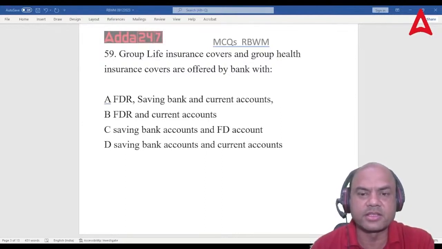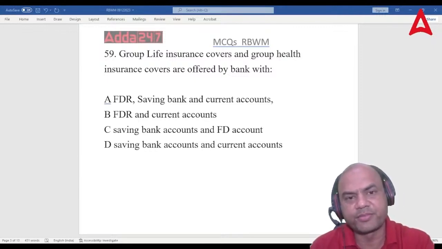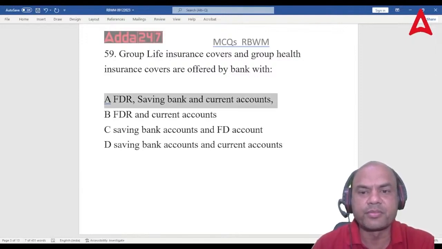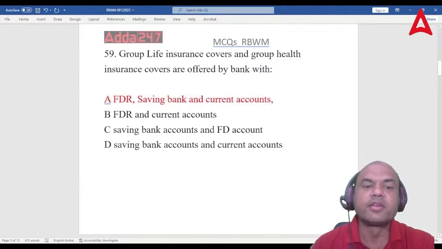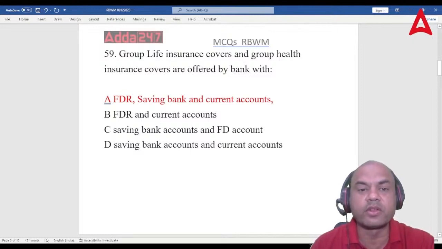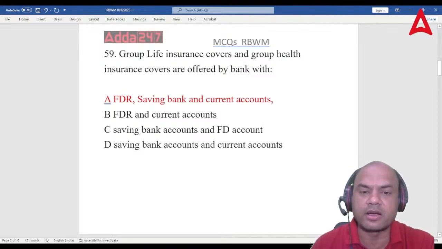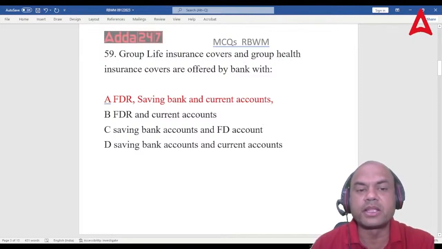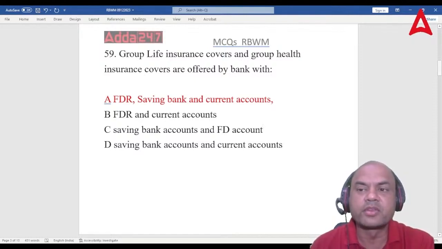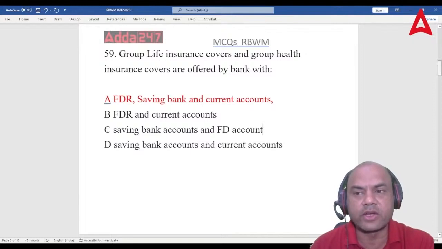Yes, yes. See, the answer is this. A. All of them. See here, it depends on the bank. If some bank wants to mobilize more current accounts, it will offer these products with the current. If some bank wants to mobilize FDRs, it will offer these products with FDRs. So these are just add-on policies, add-on things given.